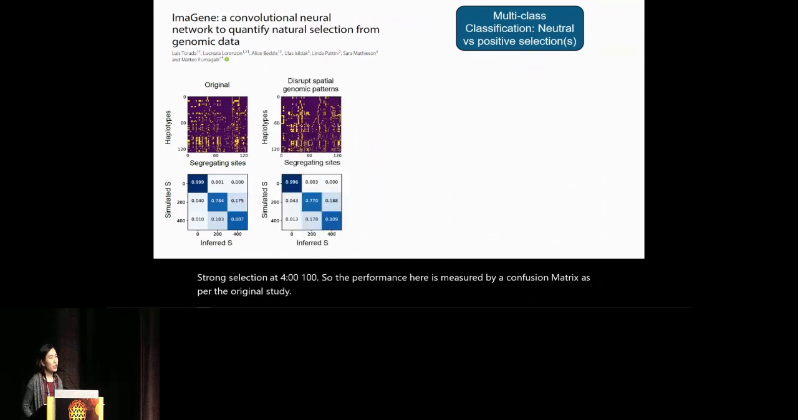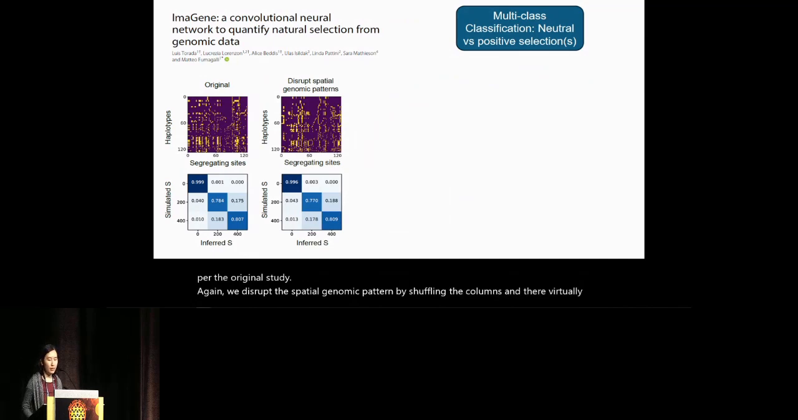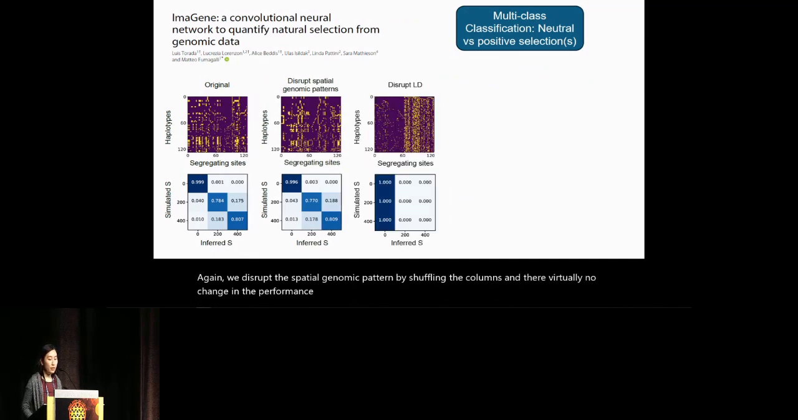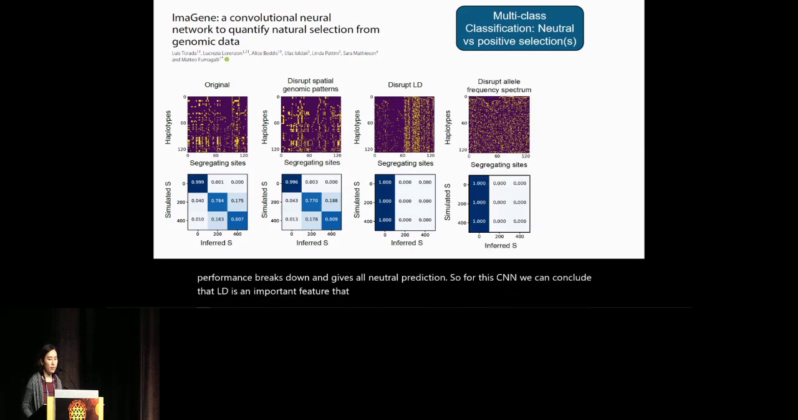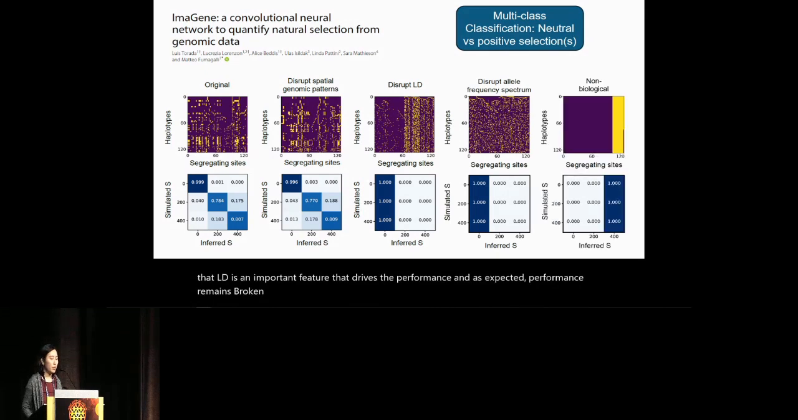Again, we disrupt the spatial genomic pattern by shuffling the columns, and there is virtually no change in the performance. However, when we disrupt the LD statistic, we see that the performance breaks down and gives all neutral predictions. So for this CNN, we can conclude that LD is an important feature that drives the performance. And as expected, performance remains broken as we apply more extreme levels of disruption.